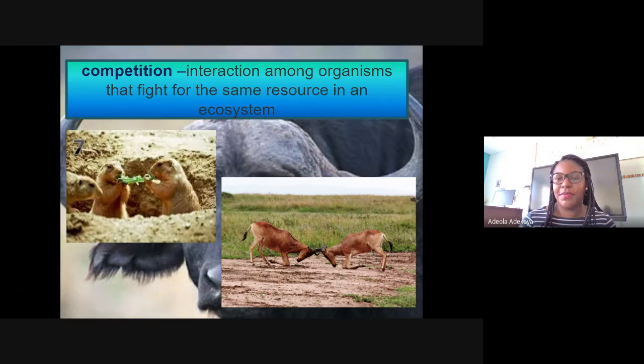Competition. So think of competition like if we had field day and you had competition between classes. All right, everybody's trying to win. And so what is a competition? It's the interaction amongst organisms that fight for the same resources in an ecosystem. So they might be fighting for shelter, either one animal wants a particular spot for itself. They can be fighting for food. They might be fighting for water. All right, so competition, again, is an interaction amongst organisms fighting for the same resources in an ecosystem.